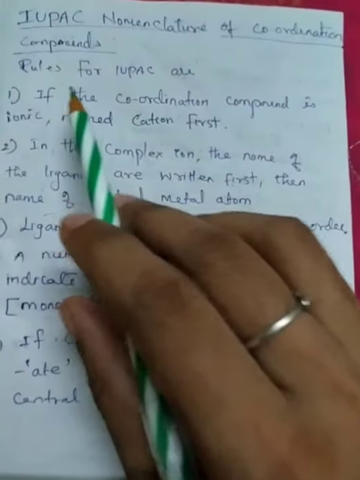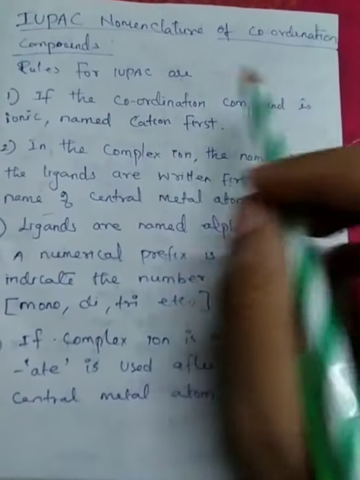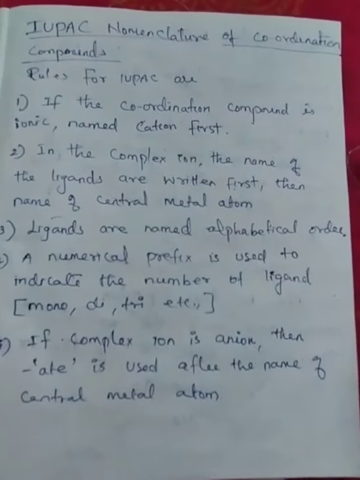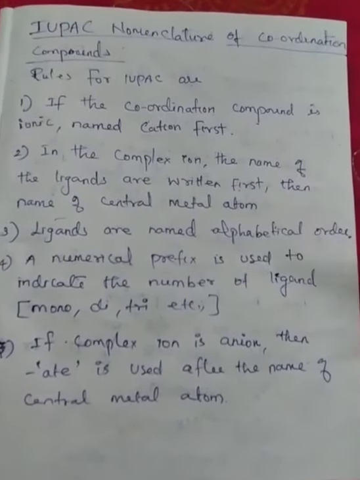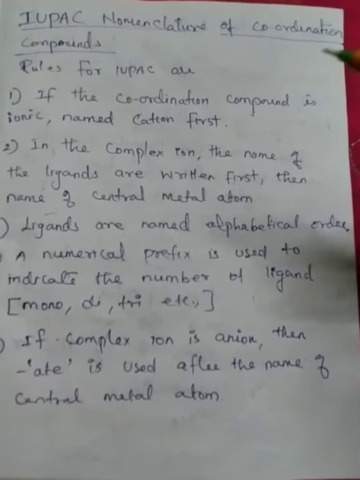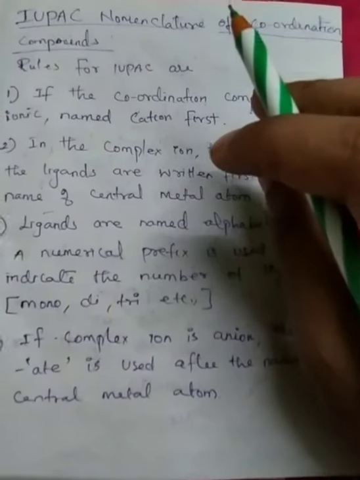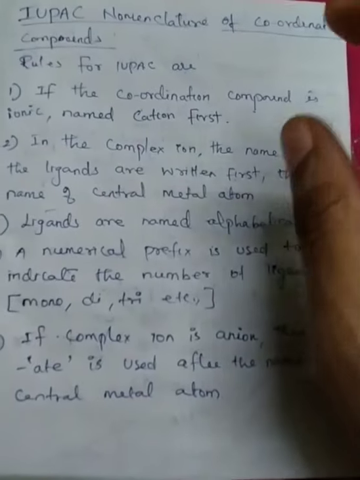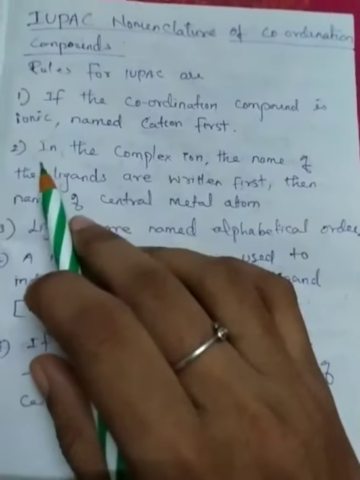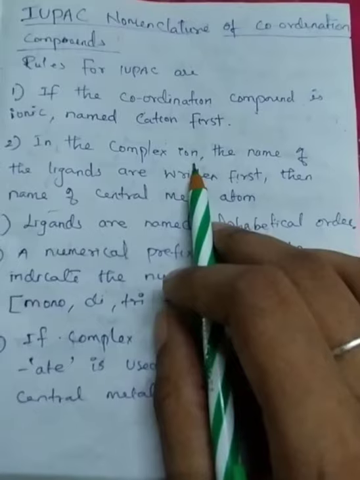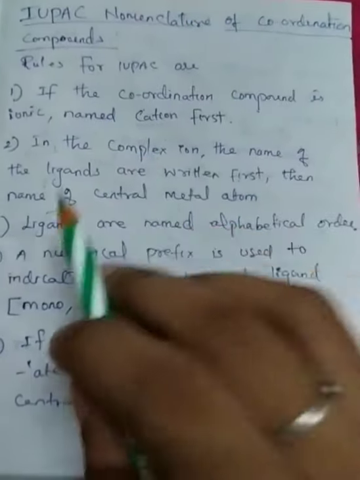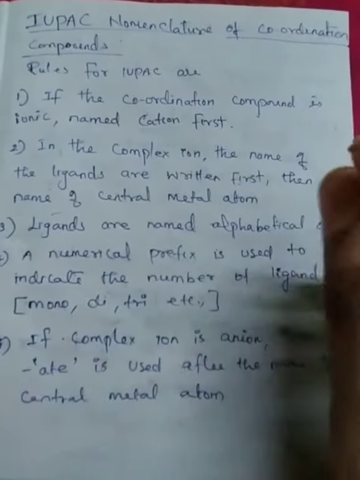First, if the coordination compound is ionic, name the cation first. We know that if the compound is ionic in nature, it has both a cation and an anion. So from that we first name the cation. Next, in the complex ion, the names of the ligands are written first, then the name of the central metal atom.